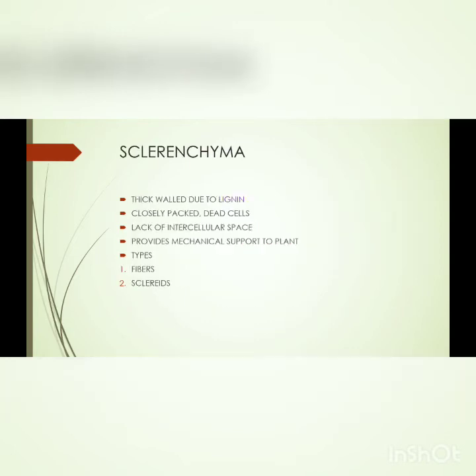Let's talk about the sclerenchyma cell. The sclerenchyma have a thick cell wall because of the presence of a substance known as lignin. They are closely packed and they are made up of dead cells. Lack of intercellular space is present in the sclerenchyma, means they are closely packed with each other. They again provide mechanical support to the plant. The types of sclerenchyma are fibers and sclereids.